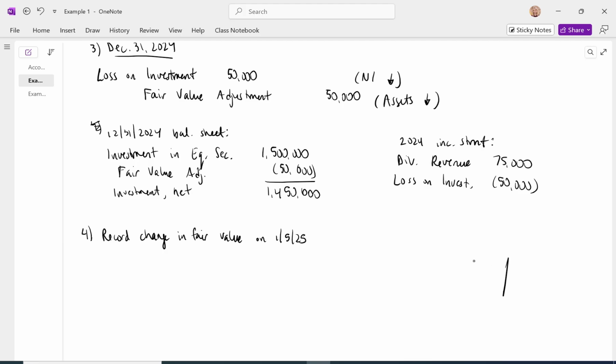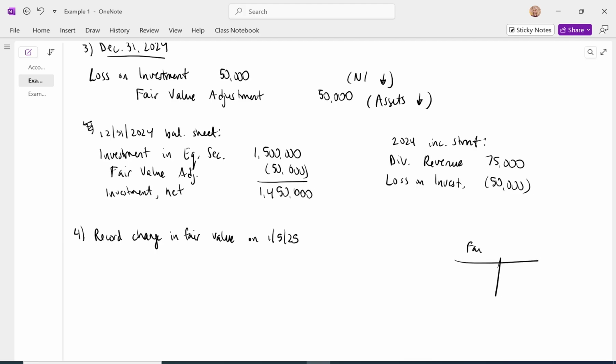Okay, I'm going to set up a T account here for that fair value adjustment account. At the beginning of 2025, what did we end 2024 with? We ended with a credit balance last year of $50,000. So this is our beginning balance, or our balance on January 1st, 2025. And what do we want it to be?